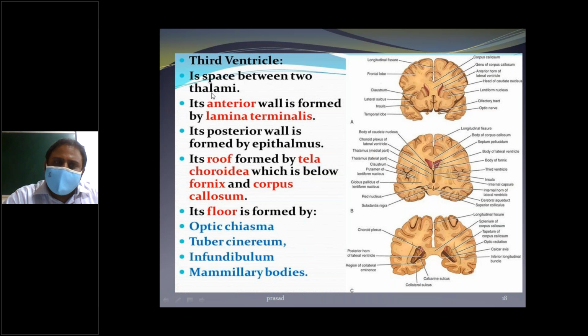The third ventricle is the space between the two thalami. The anterior wall is formed by the lamina terminalis. The posterior wall is formed by the epithalamus. The roof is formed by the tela choroidea, and above it the fornix and corpus callosum. The floor is the optic chiasma, tuber cinereum, infundibulum and mammillary body.